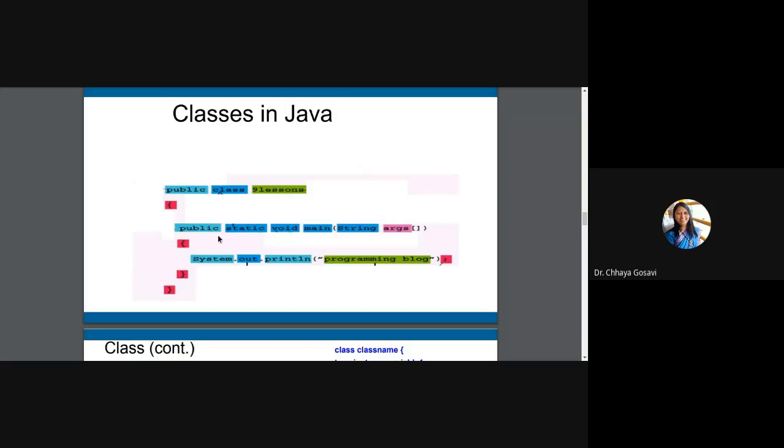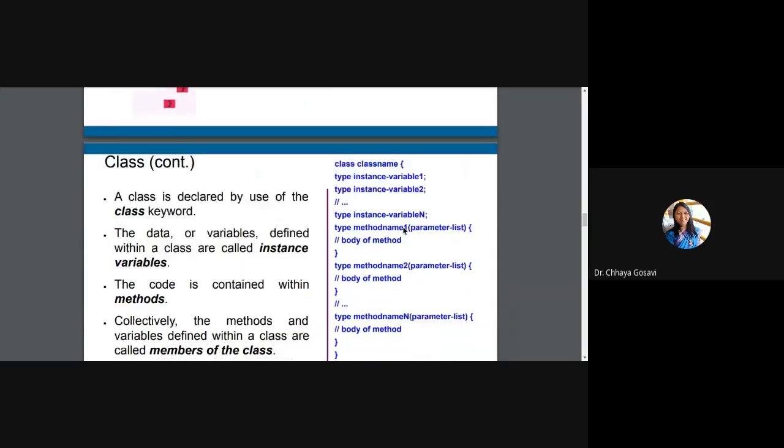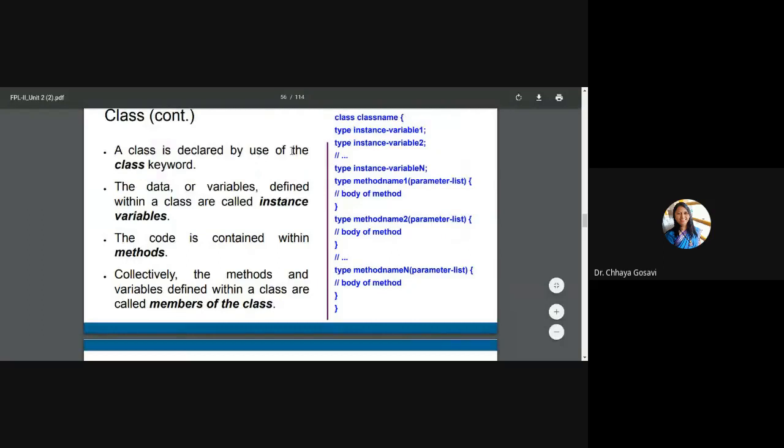Then in a class you can have methods. Like here we have the public static void main method, and a method can have various statements. So a class is declared by use of the class keyword. Then the data or variables defined within a class are called instance variables, and the code is contained within the methods. And collectively, the methods and variables defined within a class are called members of a class. So what are the members of a class? Variables and methods.